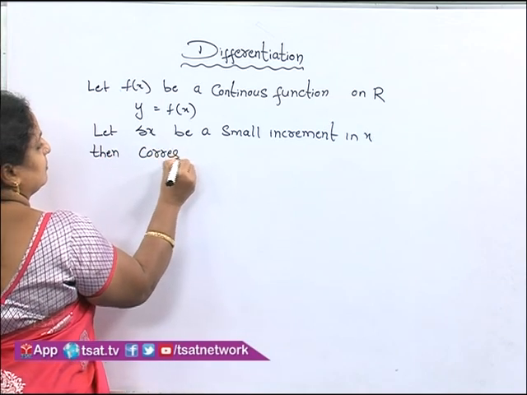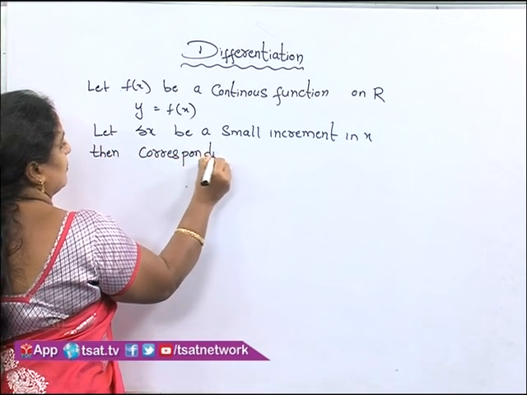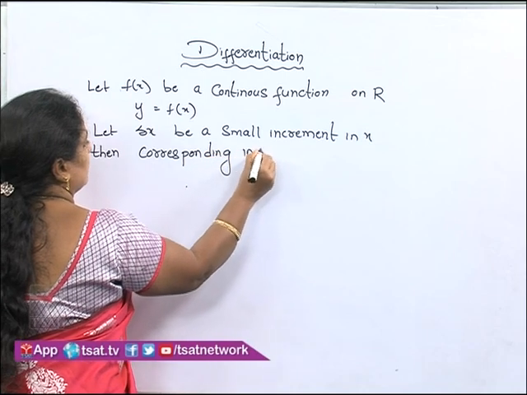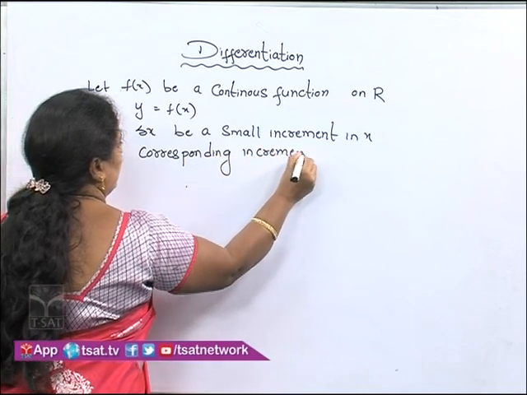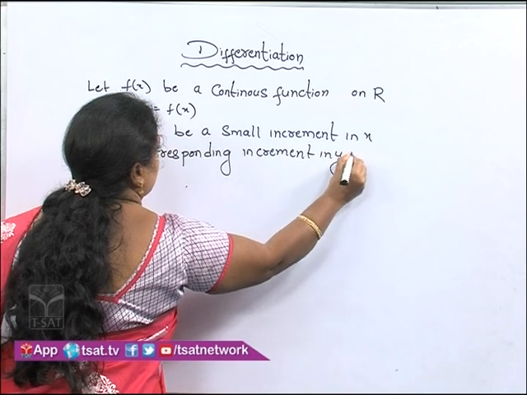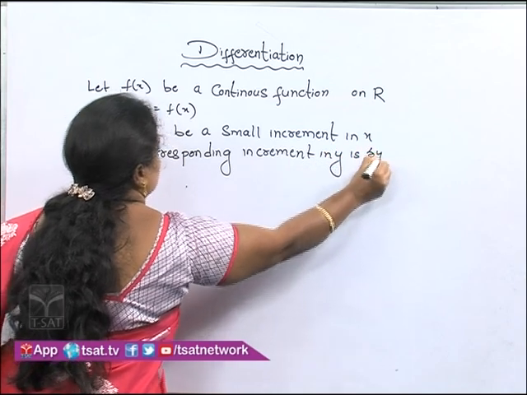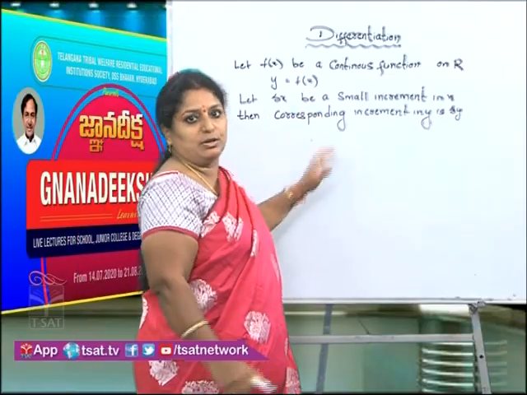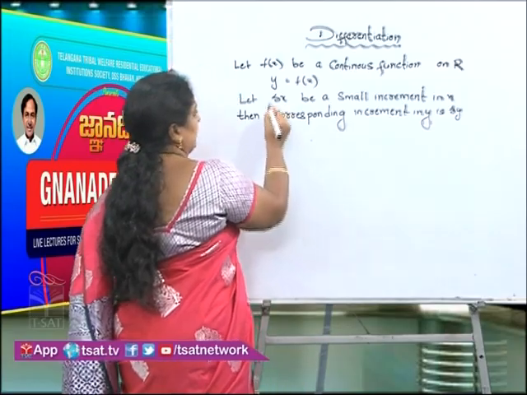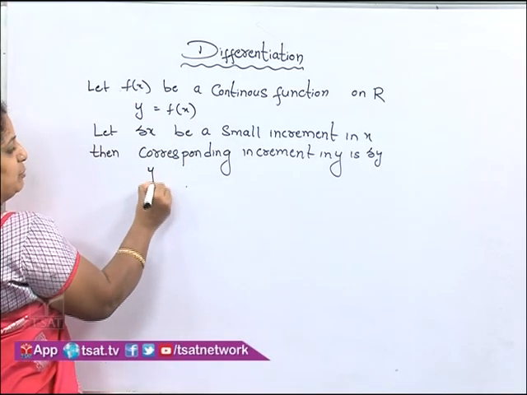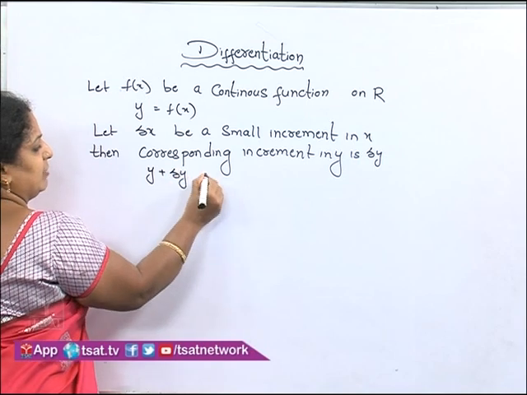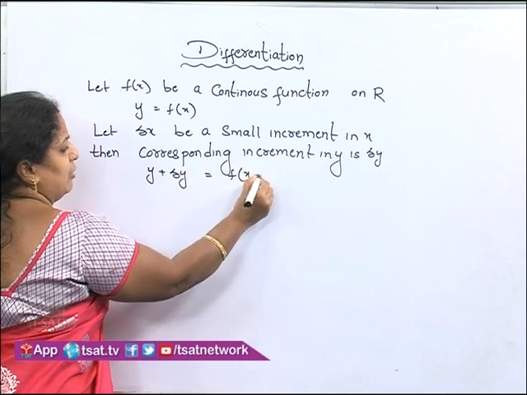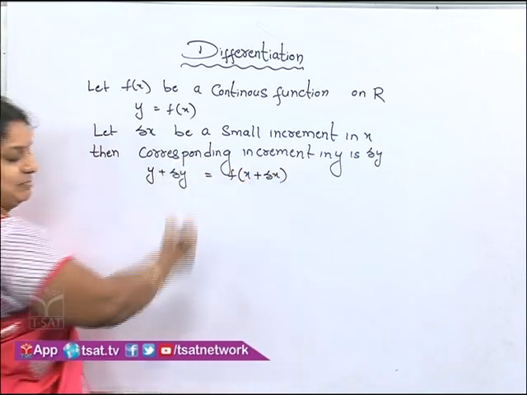the corresponding increment in y is delta y. As I said, when x changes, y also changes. Now y is equal to f of x is going to become y plus delta y is equal to f of x plus delta x.